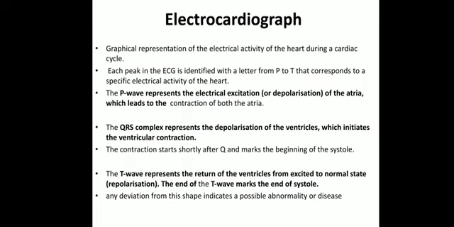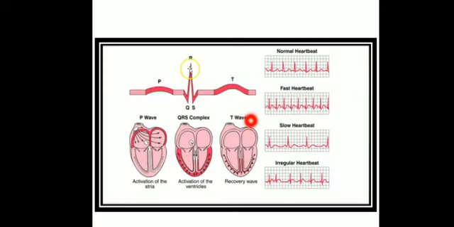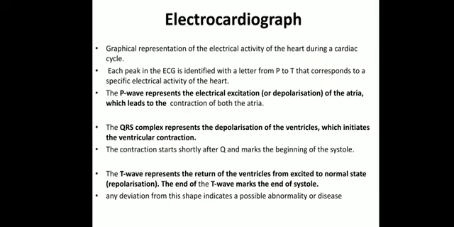Second is the QRS complex, which represents the depolarization of the ventricles, which initiates the ventricular contraction. So P was showing the depolarization of the atria, and this QRS is showing the depolarization of the ventricles, and hence the ventricles will start getting contracted. The contraction starts shortly after Q and marks the beginning of the systole. The T wave represents the return of the ventricles from the excited to the normal state, and that is repolarization. And the end of the T wave marks the end of systole.